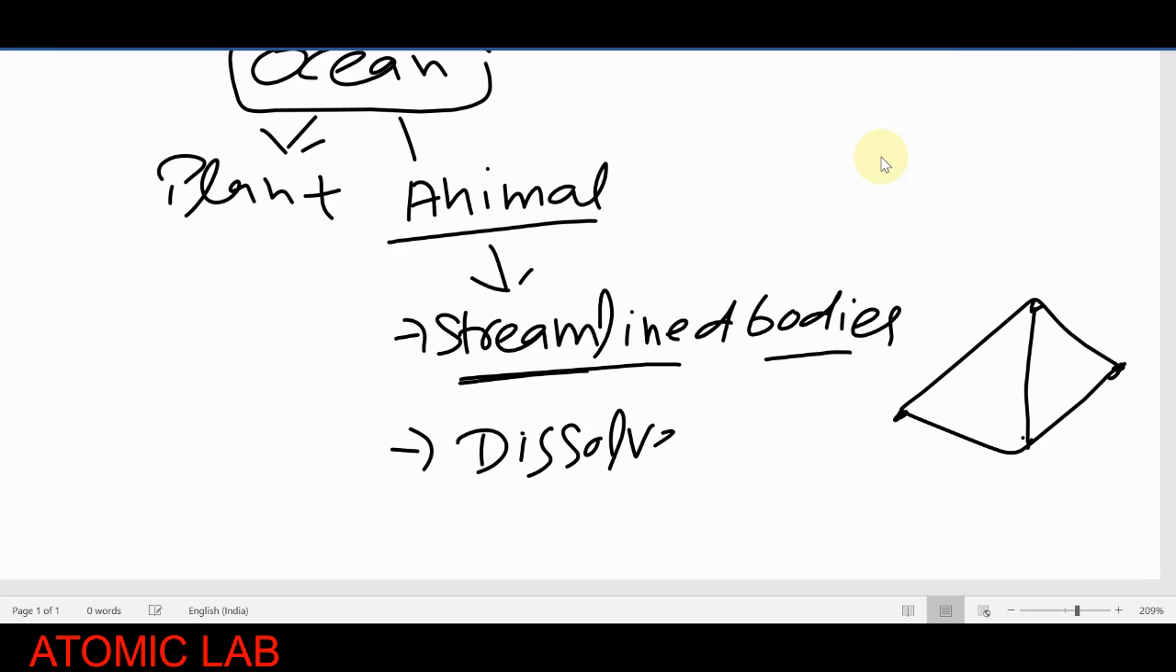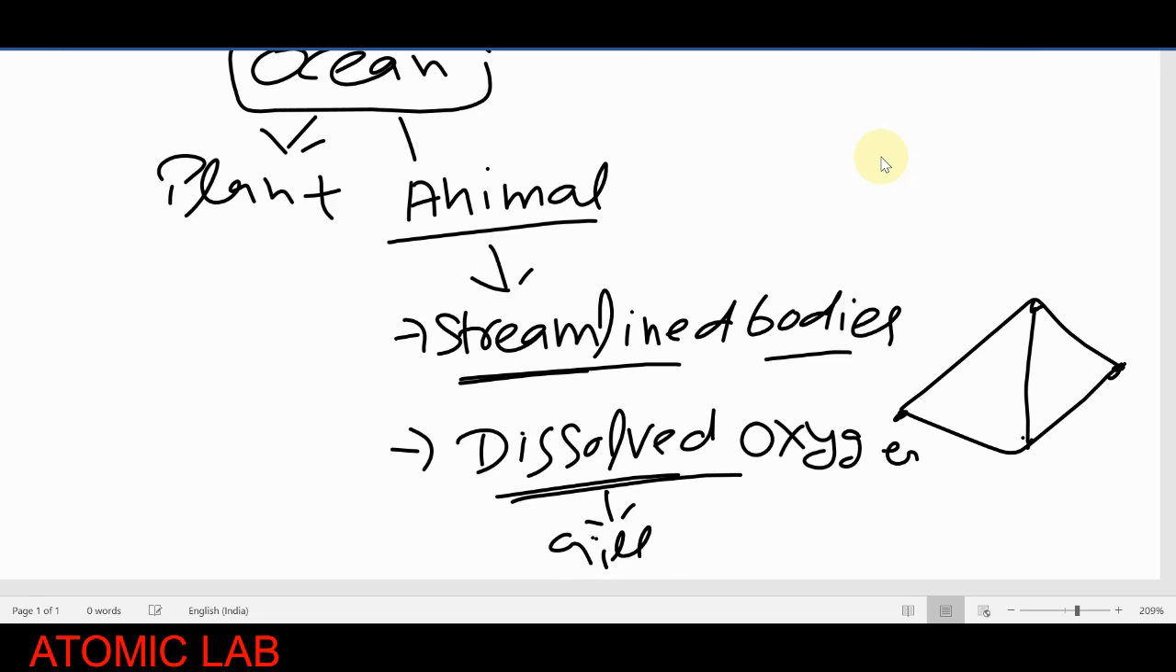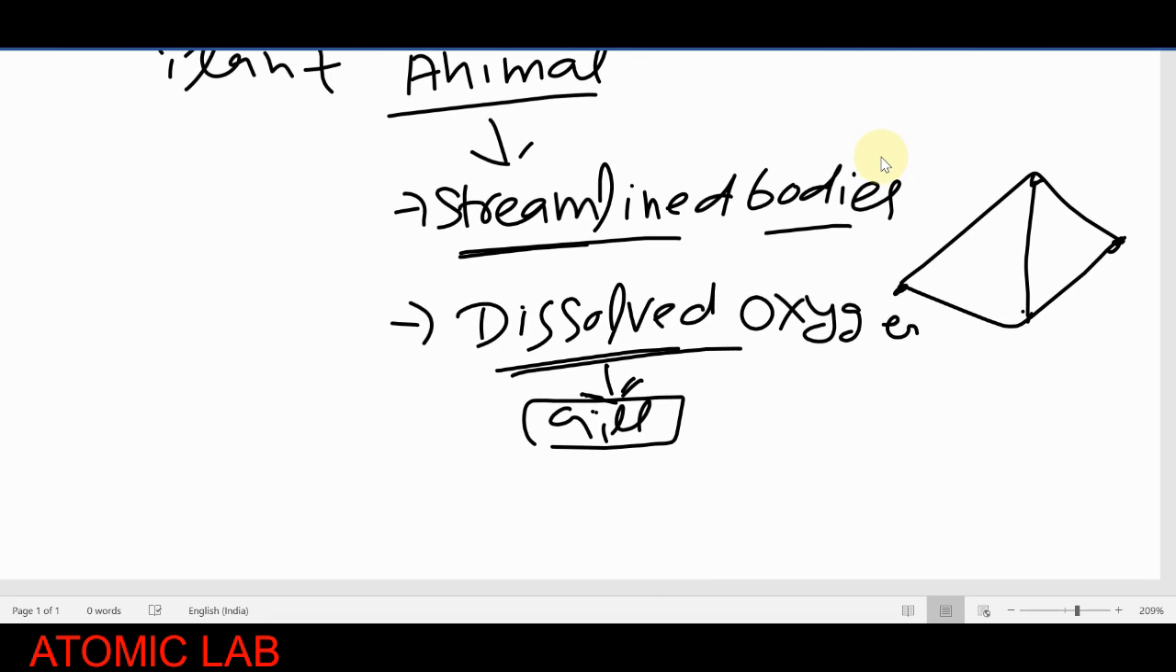So this is another adaptation or characteristic of the aquatic animals. They require dissolved oxygen, and they get the dissolved oxygen through the gills. I hope you all know that gills are the organs in fish and aquatic animals which help to get the dissolved oxygen. But you have to remember that not all aquatic animals have gills. There are some animals which have lungs. I'm repeating, some animals have lungs and do not have gills.